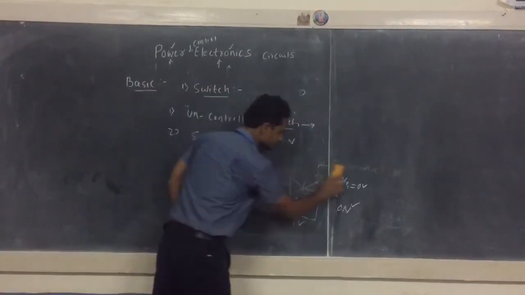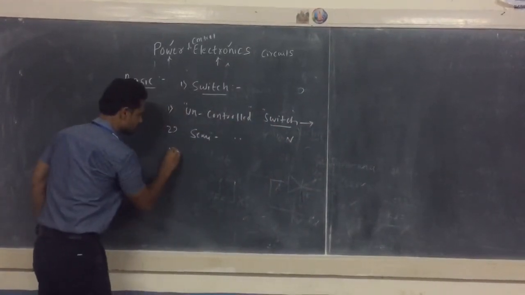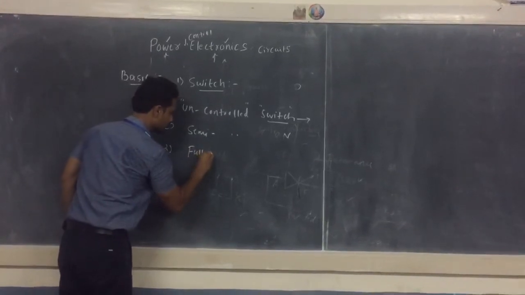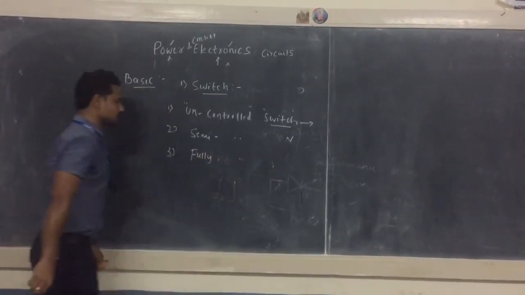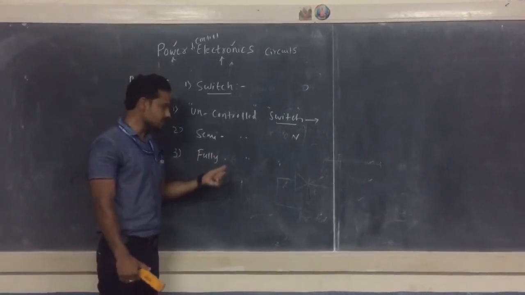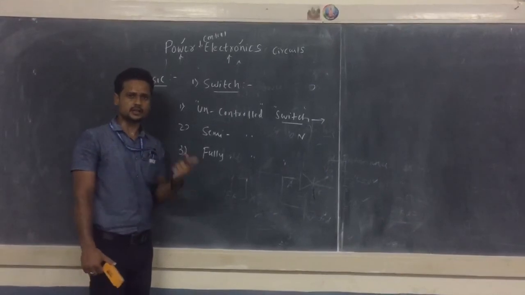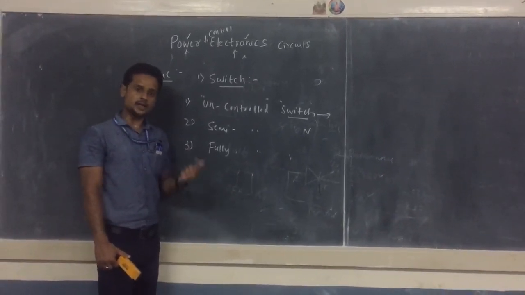Okay. Now let us see the third one, that is the fully controlled switch. As far as a fully controlled switch is concerned, the name itself suggests that these switches can be turned on and turned off. You can turn it on or turn it off as per your wish.